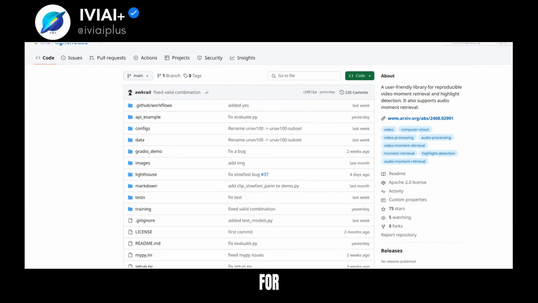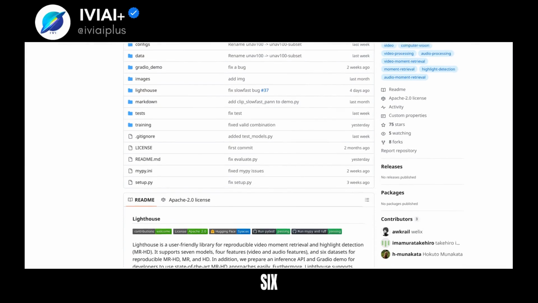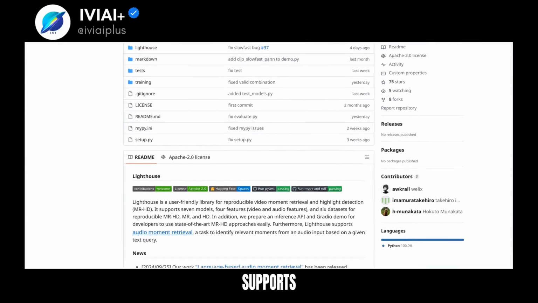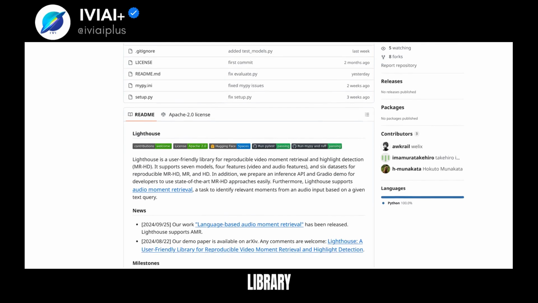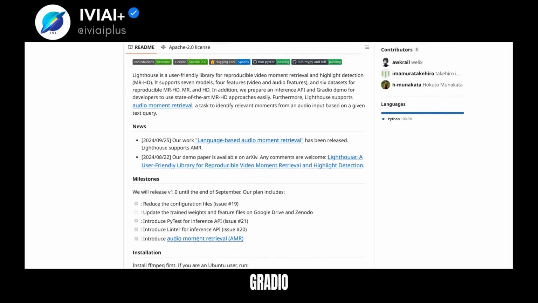Lighthouse is a library for video moment retrieval and highlight detection. It supports 7 models and 6 datasets. Lighthouse also supports audio moment retrieval. The library is user-friendly and easy to use. It has an inference API and a Gradio demo for developers.